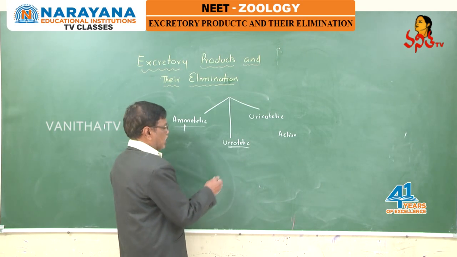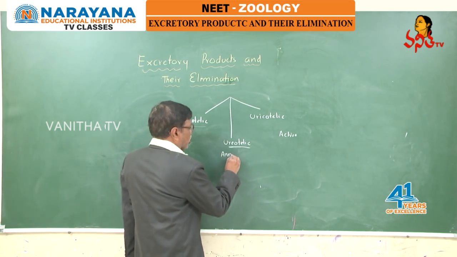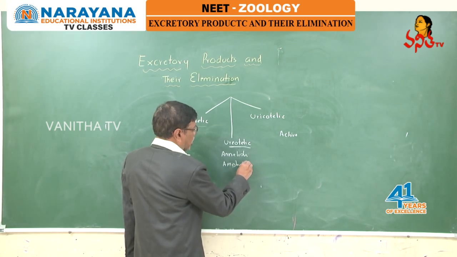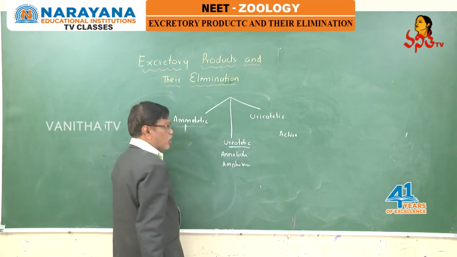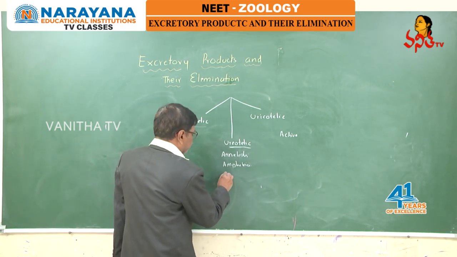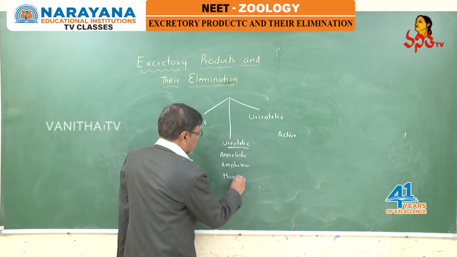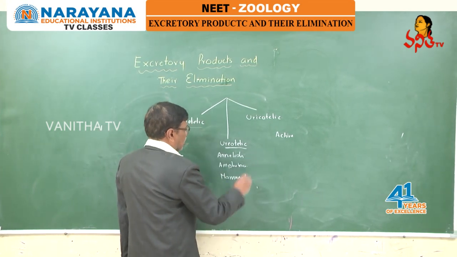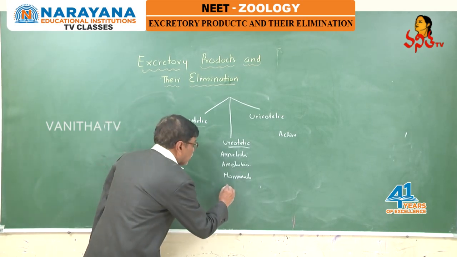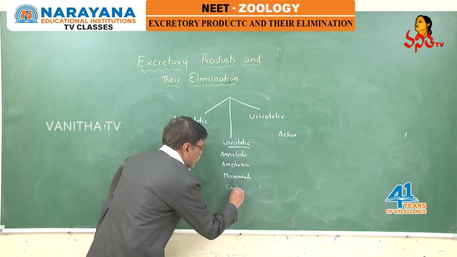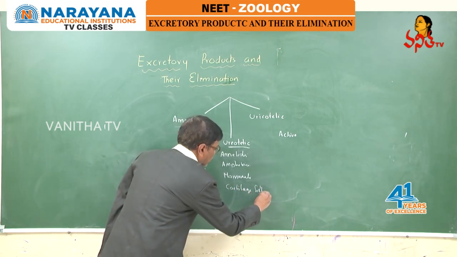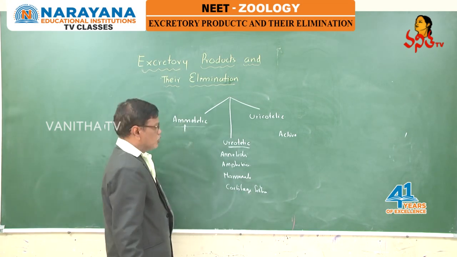Annelids like earthworm, amphibians like adult frog, but here the tadpole larva is ammonotelic. And mammals are ureotelic. In addition to this, chondrichthyes, cartilaginous fishes, are ureotelic.